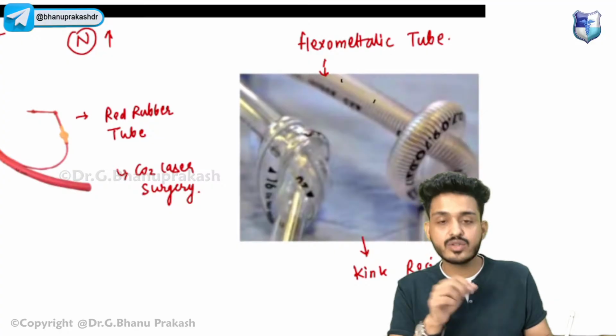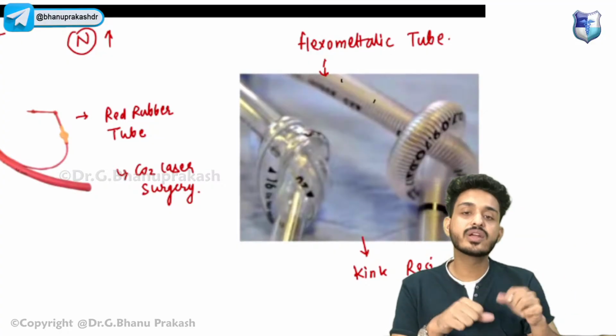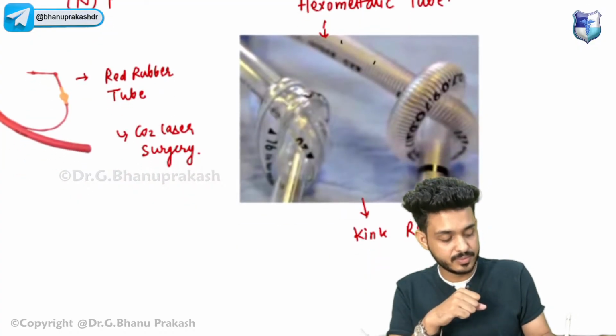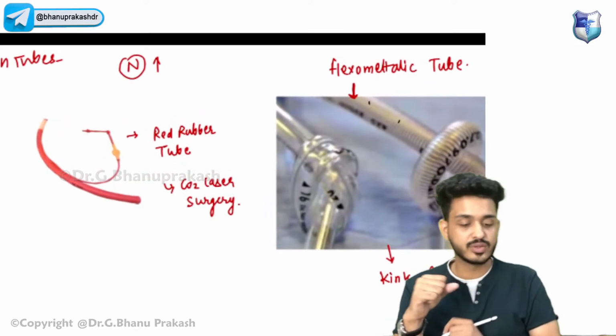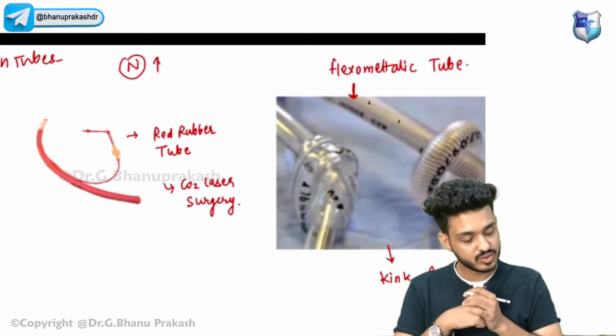For example, we need to perform some neurosurgery. To prevent kinking, what can we use? We can use kink resistant tubes. That is your kink resistant tube, also known as flexometallic tubes.